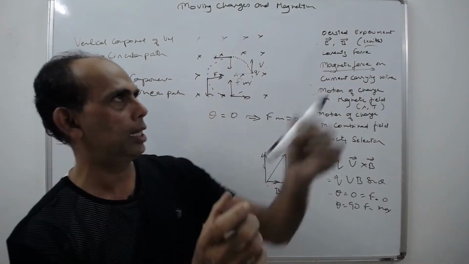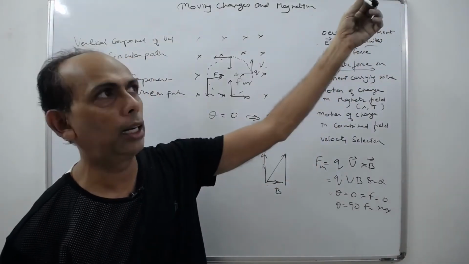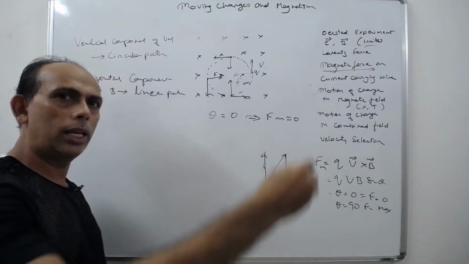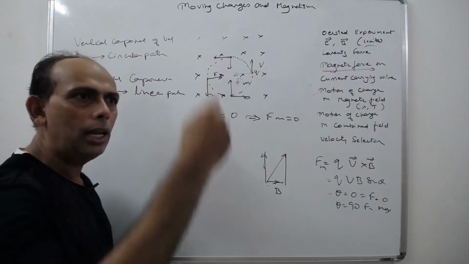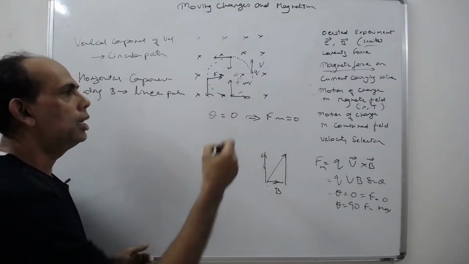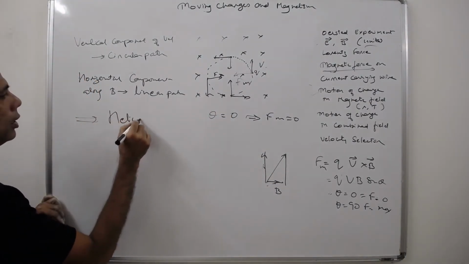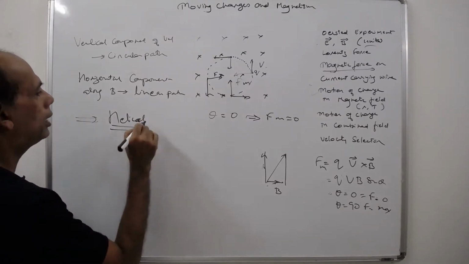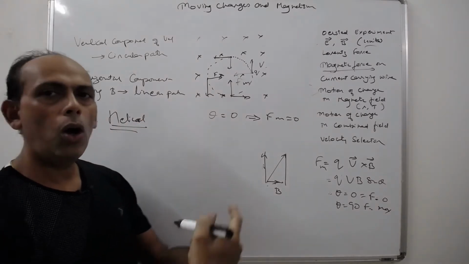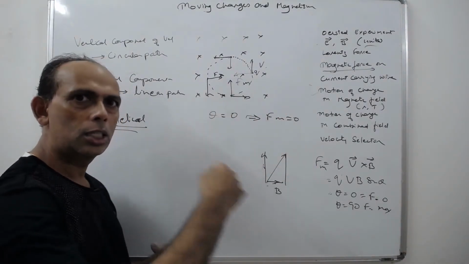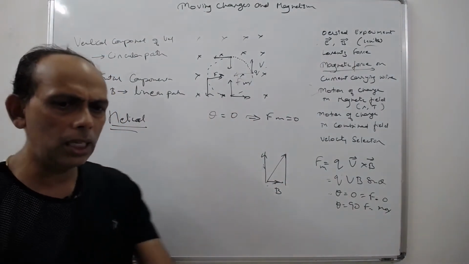So if it is going like this, the charge will not go like that. It will just take a round path, but it will go straight. It will go like this eventually, spiral inside the field, right? So ultimately the resultant path is a helical path. It takes a helical path along the edge of a spring, right? Helix is the spring, just the shape of the spring.